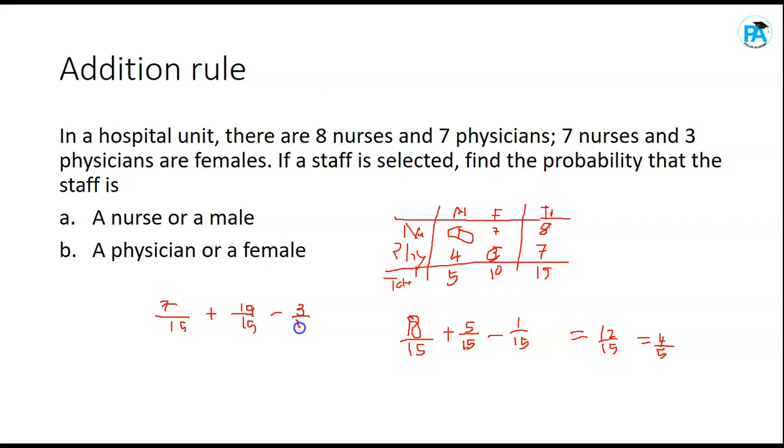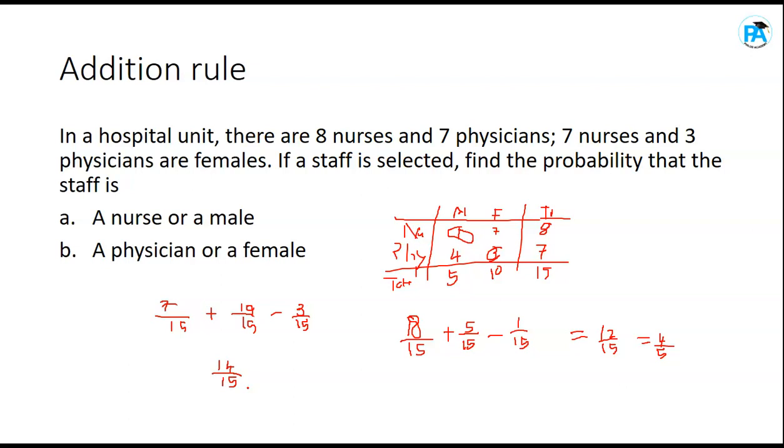So 3 over 15. So 7 over 15 plus 10 over 15 minus 3 over 15 gives you 14 over 15. In probability, the numerator is always smaller than the denominator. So the answer for B is 14 over 15. This thing can be given to you in MCQs, I just put it like this.